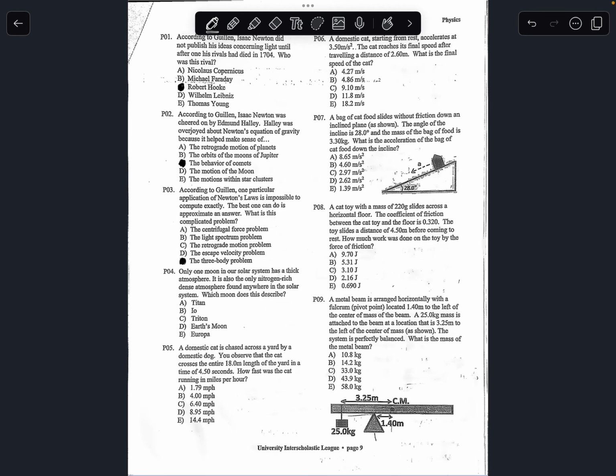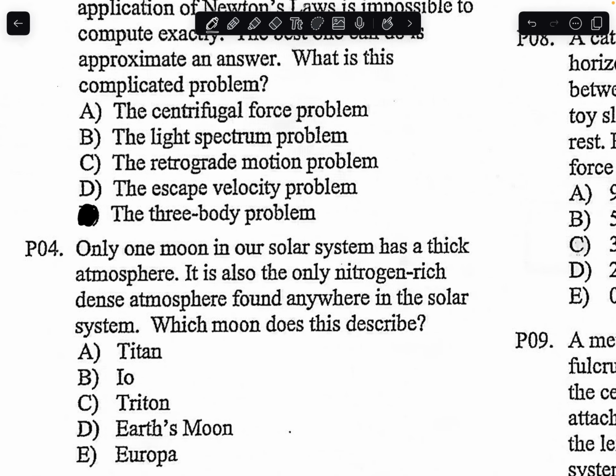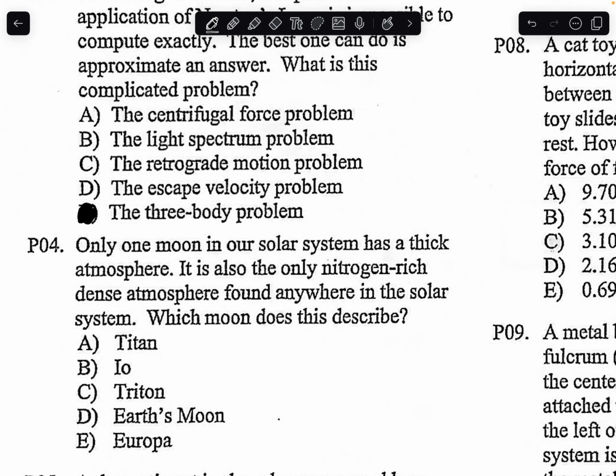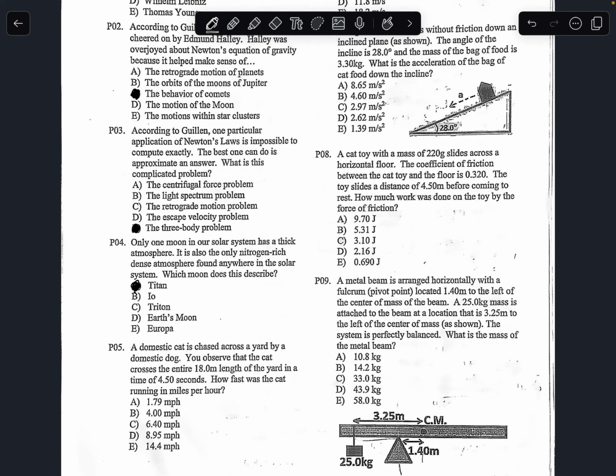Number 4. Only one moon in our solar system has a thick atmosphere. It is also the only nitrogen-rich, dense atmosphere found anywhere in the solar system. Which moon does this describe? The question is describing Titan, which is a specific moon of the planet Saturn. Titan has an atmosphere similar to Earth's. It's very thick, and it has a lot of nitrogen in it. So the answer for number 4 is going to be A.